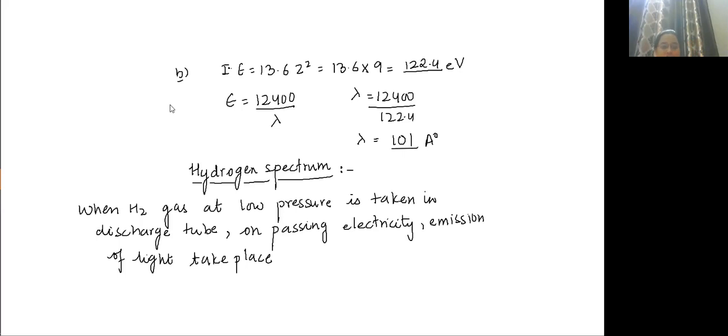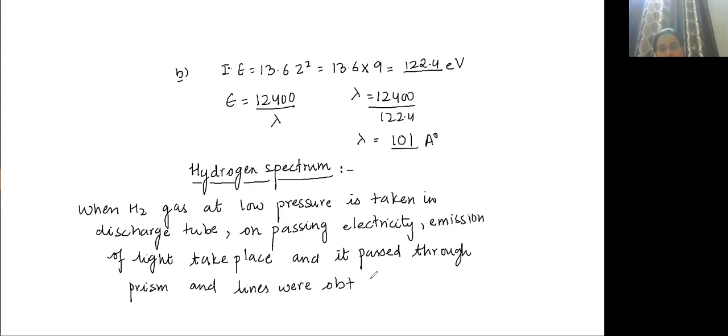When it is taken in a discharge tube, electricity is provided, then emission of light will take place. Then it is passed through a prism and obtained on a photographic film. And lines were obtained on the photographic film.